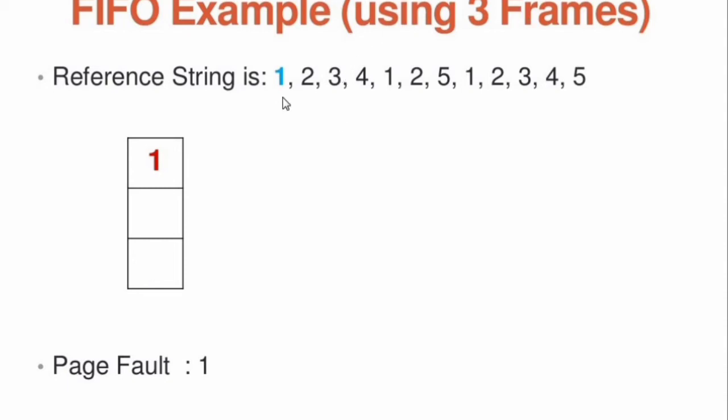Now you take it, first reference string 1 that is loaded in page frame 0. Initially all page frames are empty. So that wise we are getting page fault error count 1. After getting this page fault error 1, load the page in the page frame.